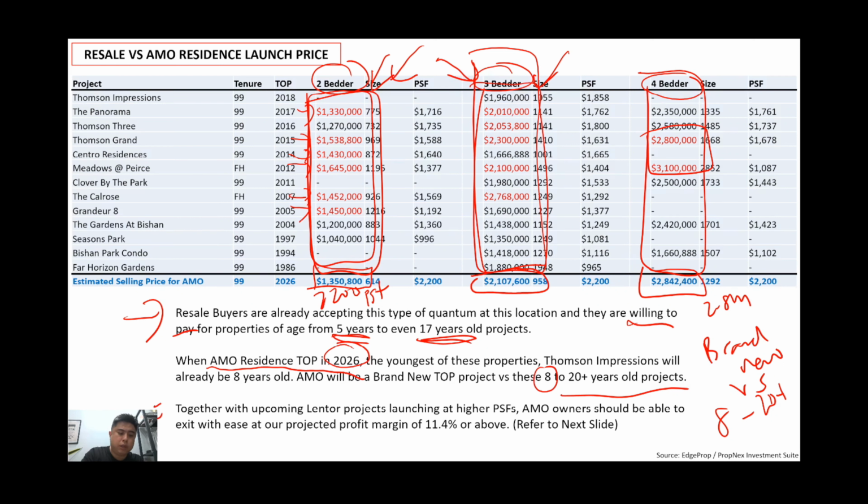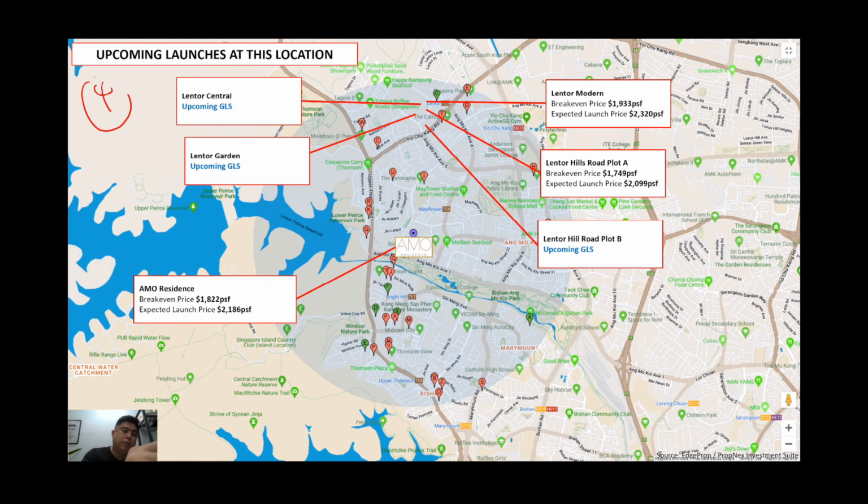Right, so together with upcoming rental projects, I will show you this in the next slide. So what are the upcoming projects coming up at this location, which will make you feel even safer getting into AMO? So let me show you the next slide. Okay, number 4 will be the upcoming launches at this location. So other than AMO Residence, what other launches will we be expecting in the next 1 to 2 years?